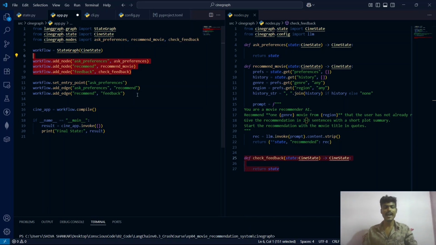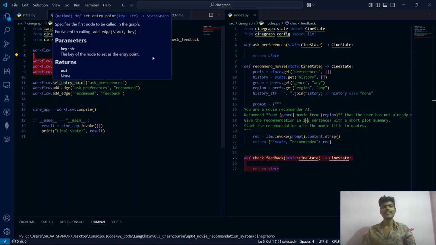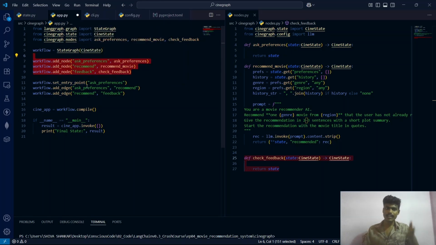Now it's time to add edges. An edge is nothing but connecting two nodes together. So here basically we tell LangGraph what the structure and flow of our agent is going to be. So we set the entry point here, workflow.set_entry_point, and the flow of the graph starts from the ask preferences node, guys. This is the node which asks the preferences of the user, and this is the starting point. So we are setting the entry point as ask preferences. This is the name of the node which we have already defined here.